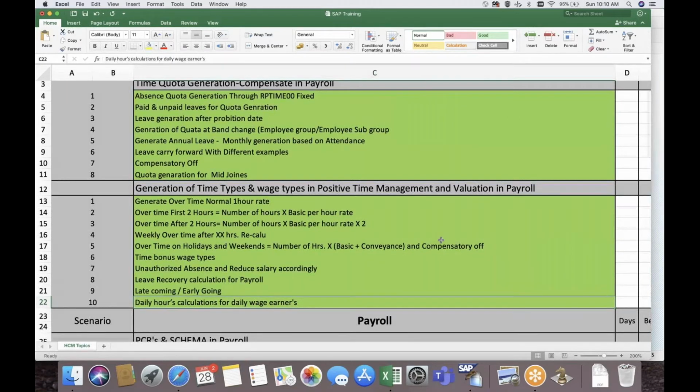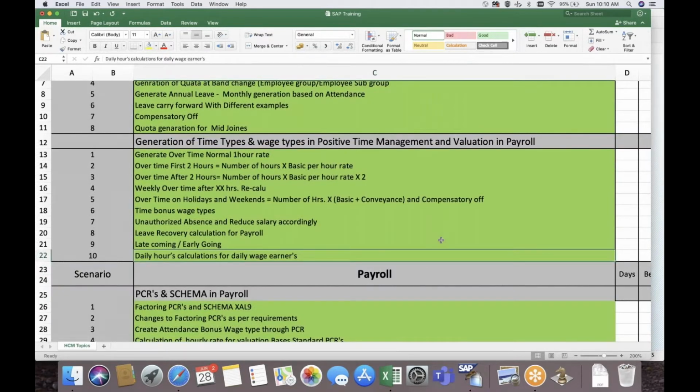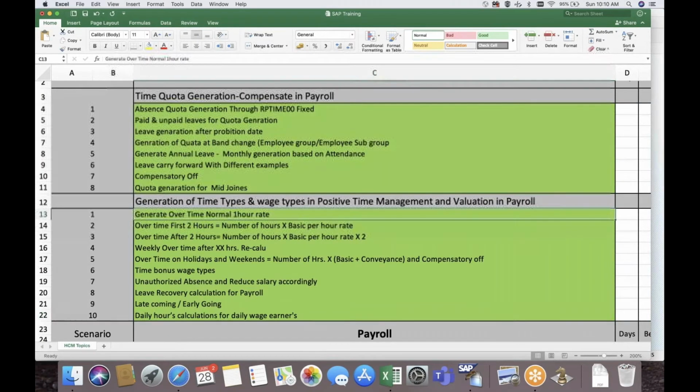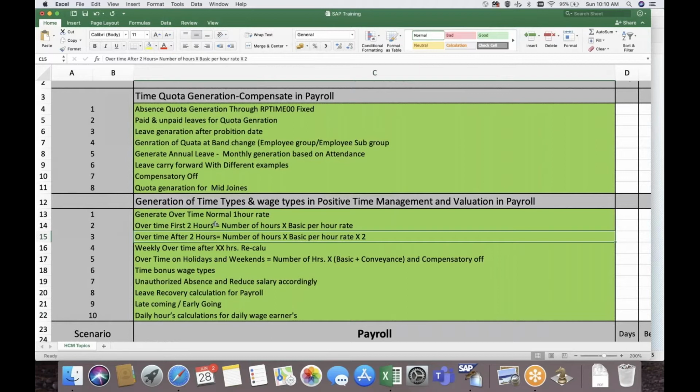Sir, hello sir, I'm Tushar. I just wanted to ask: there is point number 2 in generation of time types. This solution we can give in payroll as well, no? Time generation, which one are you talking about? Overtime: first 2 hours equals number of hours into basic per hour rate. Yes, this valuation will be in payroll, but the wage type identifying the hours will be in time management.